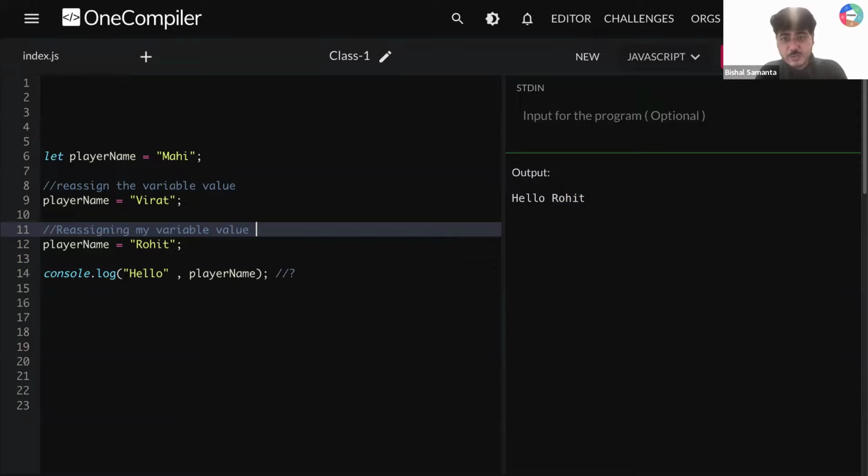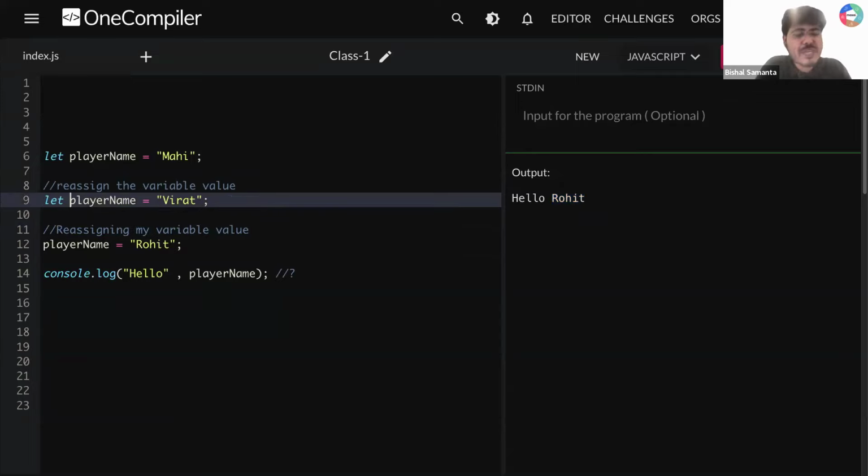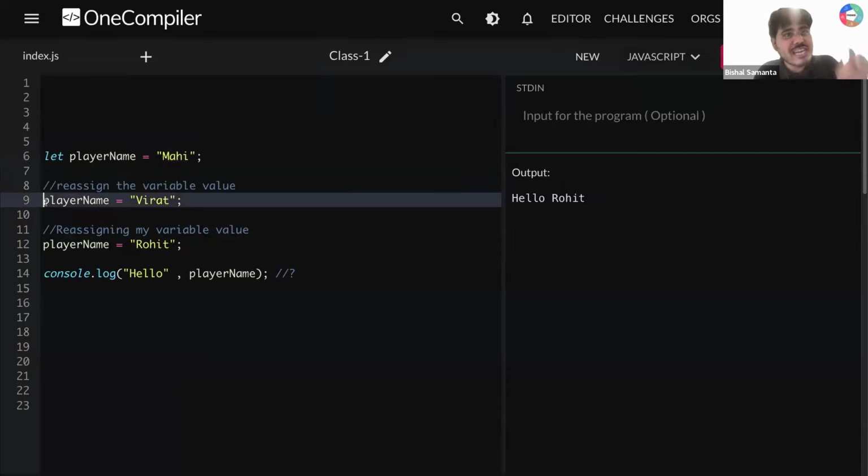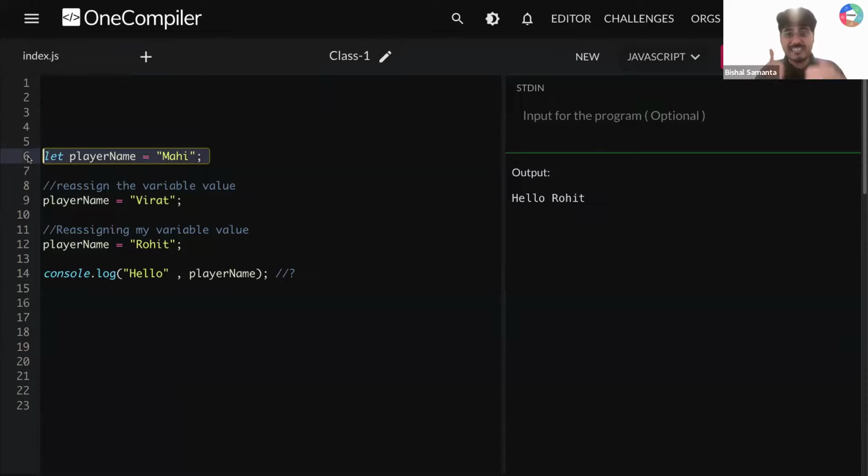Sir, while reassigning the value, we don't have to use let. Exactly, Haris. You don't have to write let here, because let is what you use when you create your first box. Now your box is already created. You don't have to create a new box. You already have a box. You are writing, hey, my box, please change the value to Virat. Forget about whatever previous value you have. Haris, you understood? Very good question. We don't have to use let while reassigning because this player name box is already created at line number 6. Yes or no?